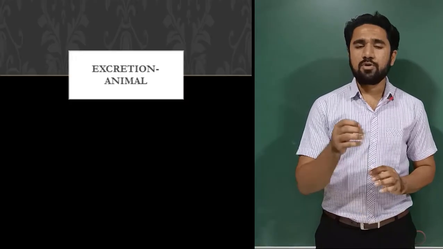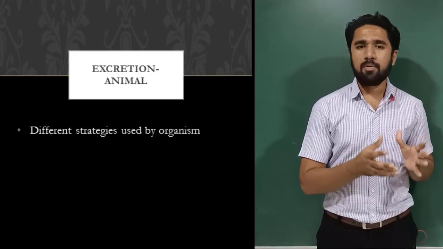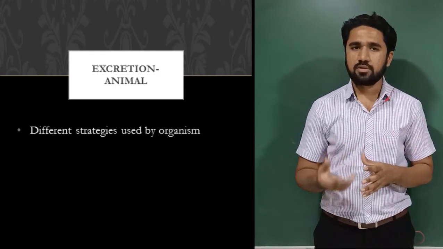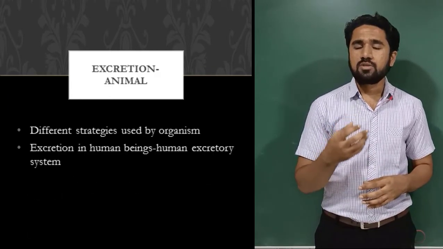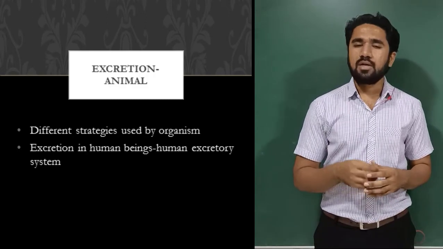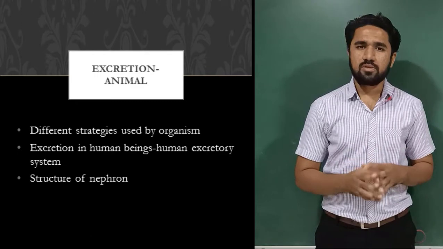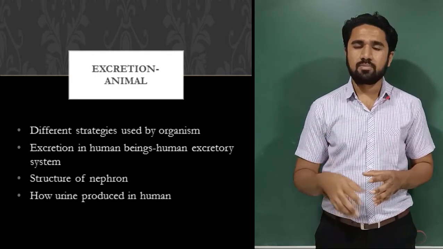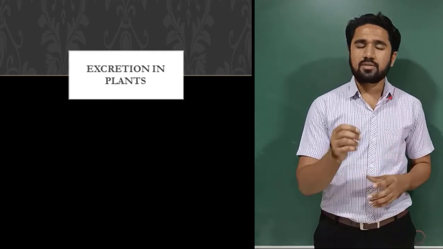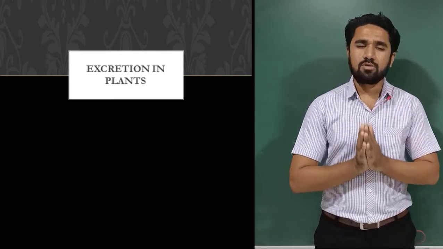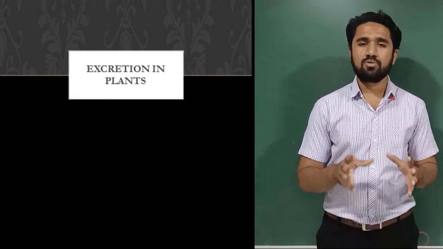And when we talk about excretion in animals, we will see different animals apply different types of methods for excretion. We also see the human excretory system, and we see the structure of the nephron. The last topic is how urine is produced. So these are the topics we will see in excretion in animals. When we talk about excretion in plants, a very brief piece of information is there. Excretion in plants, that we will also see. Okay, that's it. These are the things we will see under the life process of excretion.